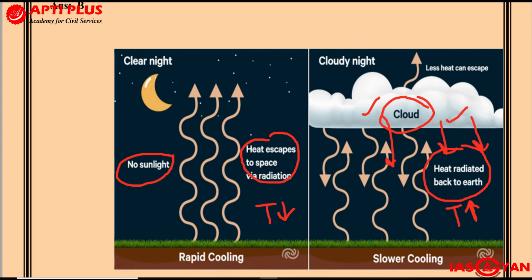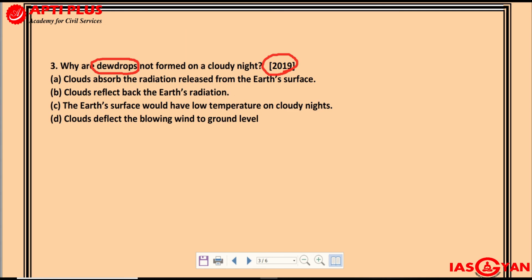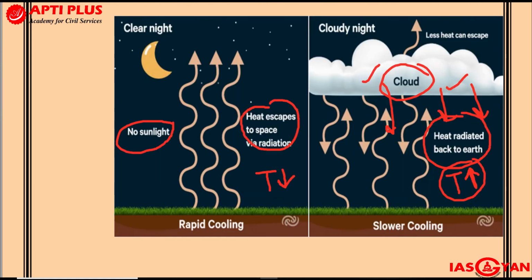If the temperature does not fall, the dew point of air will not be reached. If dew point is not reached, there will not be saturation of the air, and you will not find condensation taking place. So it is very necessary that you have a cloudless clear sky and a long night. Temperature has to fall, otherwise dewdrops will not be formed, and that is why we mainly see dewdrops on winter mornings. Okay, so 3B should be the right answer, as we can see from here.